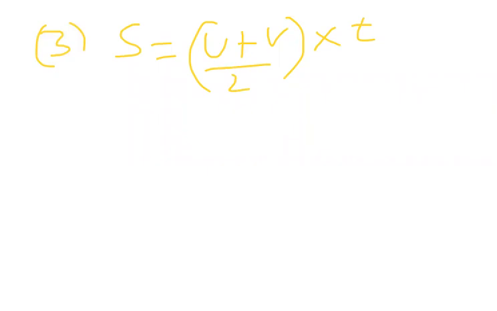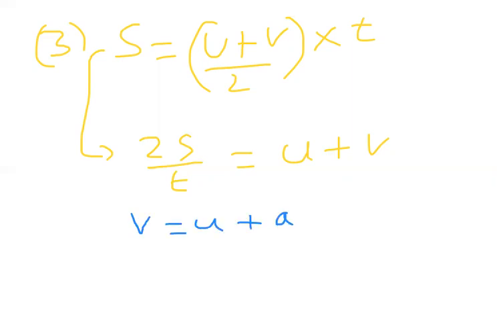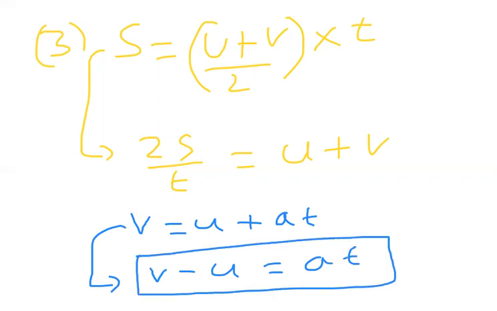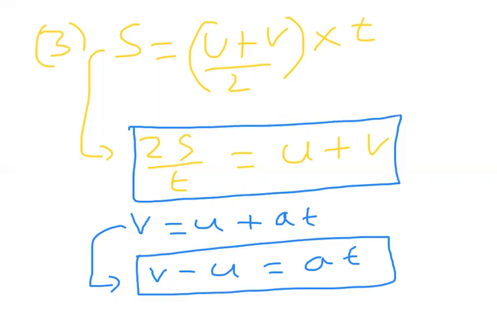So from this equation, 2s by t is equal to u plus v. And one more equation we have, beta, that is v is equal to u plus at. From here I can write v minus u is equal to at. So v minus u is equal to at, and 2s by t is also equal to u plus v.